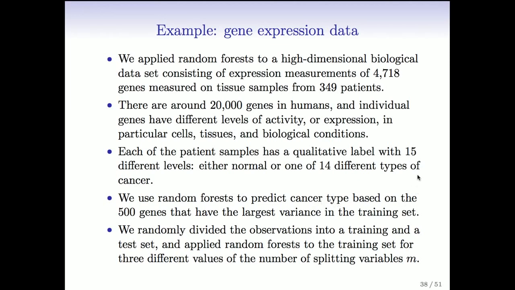So is that cheating, Rob? You went from 4,700 genes down to 500 genes? That's a good question. Is it cheating? Is it biasing things? Well, it's not, because the outcome, the class, is not being used to choose the genes. It would have been a problem if we chose the genes that vary the most from one class to another, in other words, if we used the class label to choose the genes. But because we're just looking at the overall variance, without regard to the class label, this is fine. It's not going to bias our results.